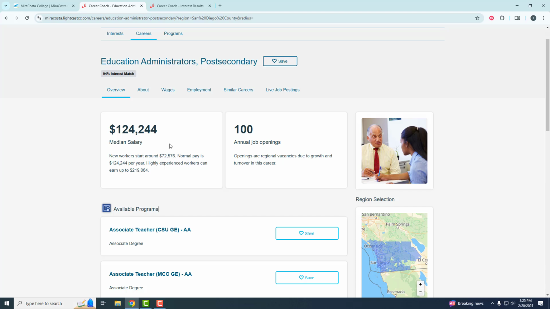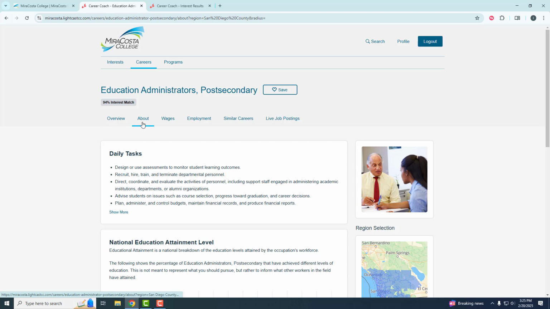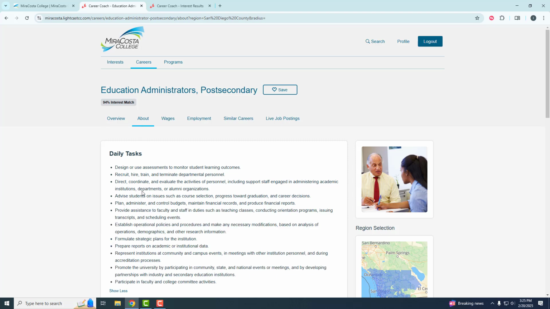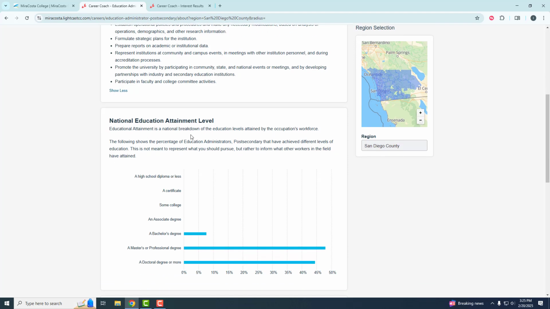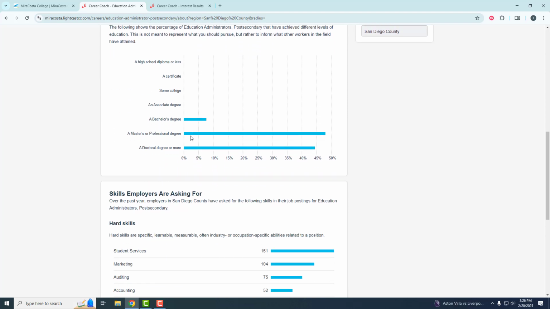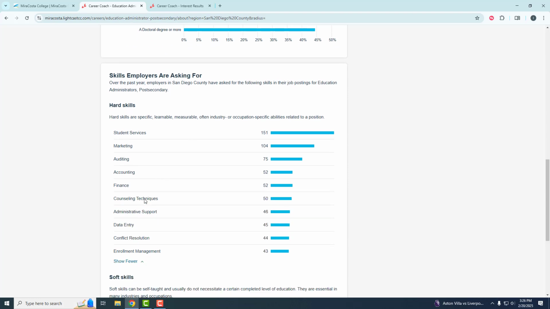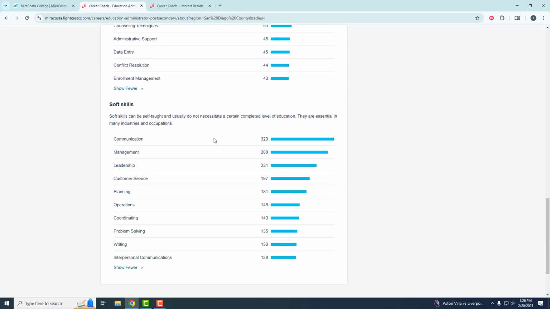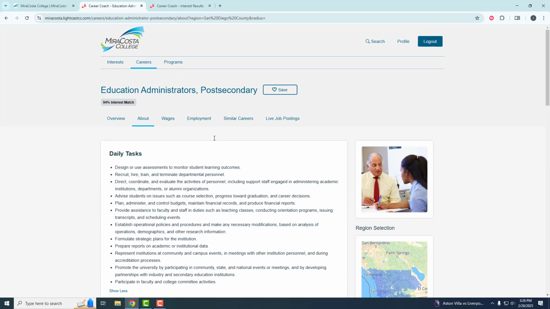And then if you're interested in knowing what this is exactly, you can click on About, learn more about the daily tasks, learn more about the education level, what employees are looking for as far as hard skills and soft skills. And this is helpful as you start kind of narrowing down some of the options that you're interested in.